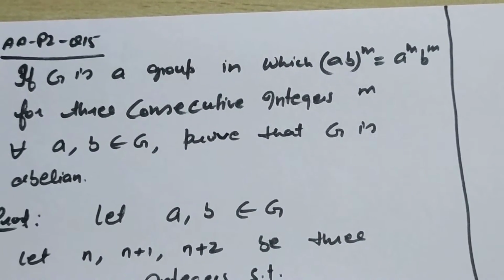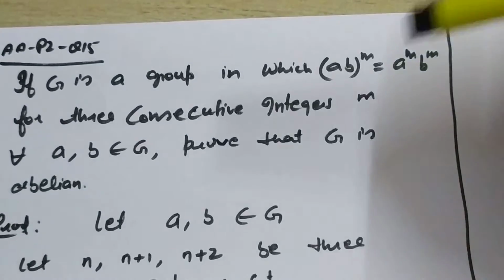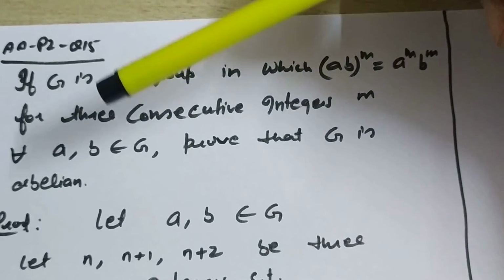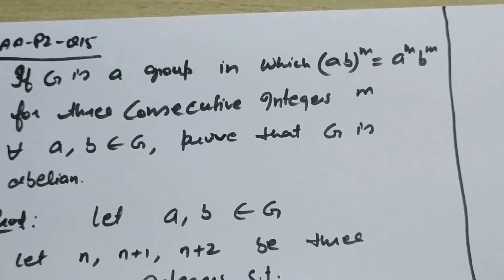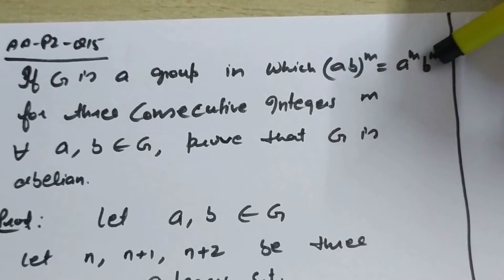In this question, you want to show that G is abelian. For that, you will take any two elements in G and multiply them together, that is A into B. You will get AB equal to BA. Then it will be proved that G is abelian. And you will make use of this given fact.